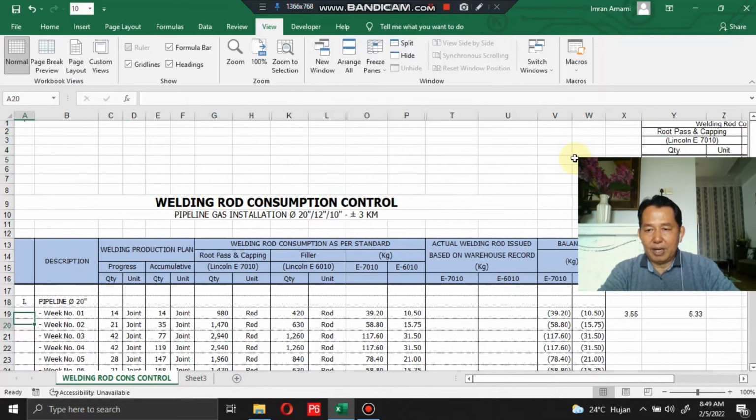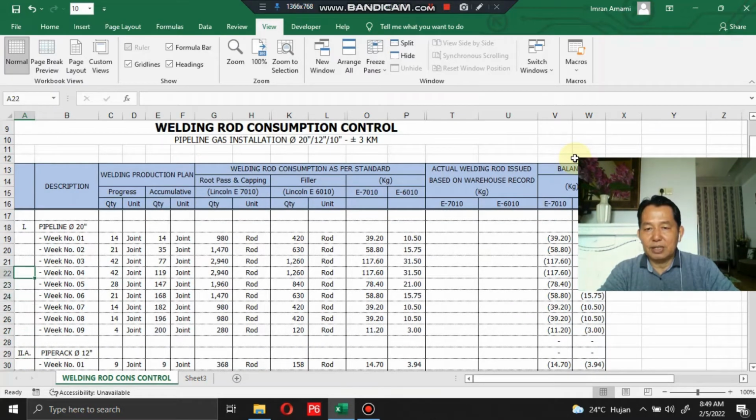We go back again to the welding rod consumption control. This is the welding rod consumption as per standard: the total welding rod production plan multiplied by the standard that we made in the table I mentioned before. Let me check this cell. The cell contains a formulation inside.